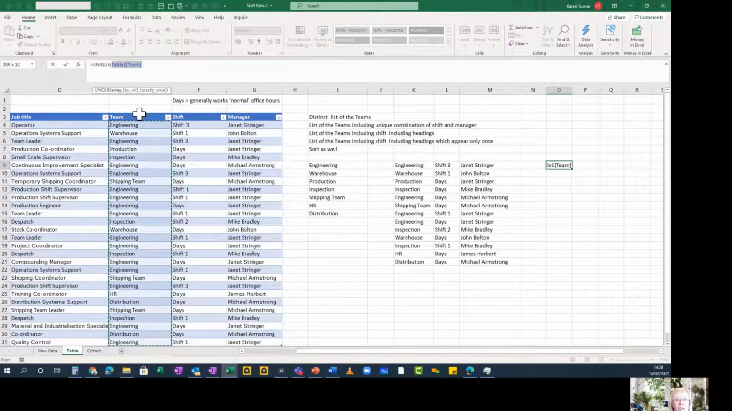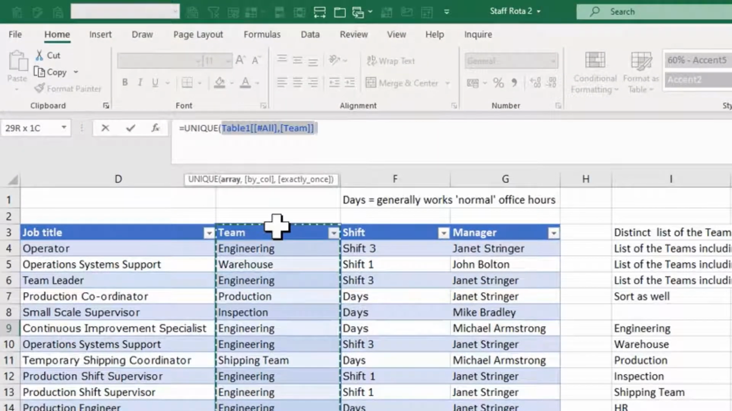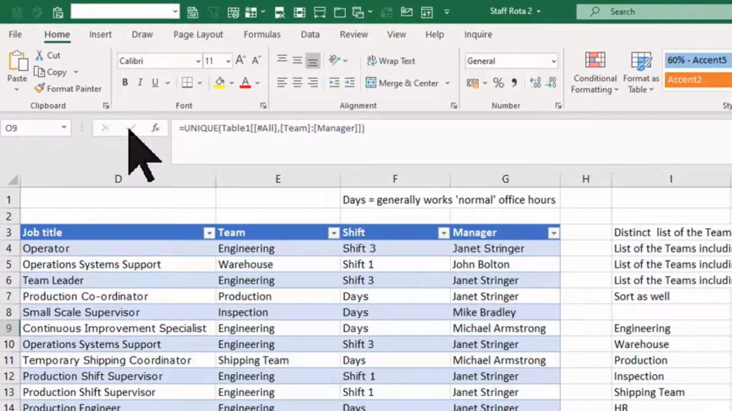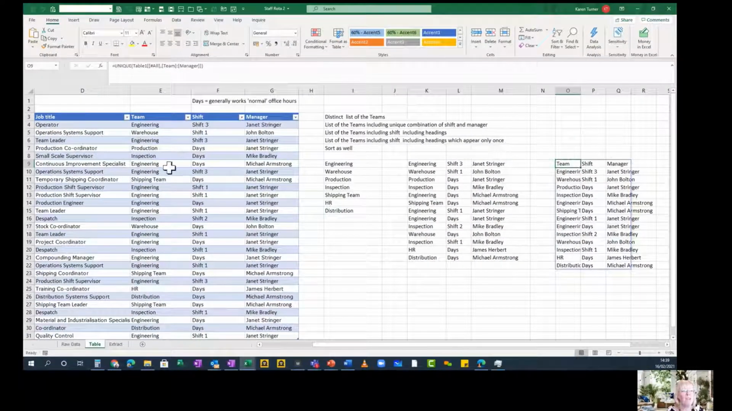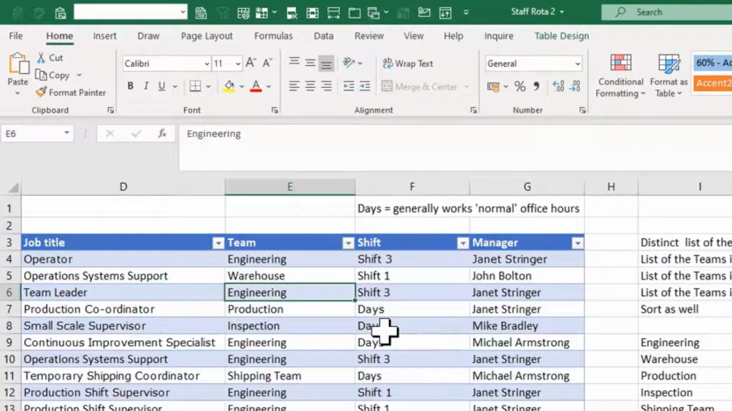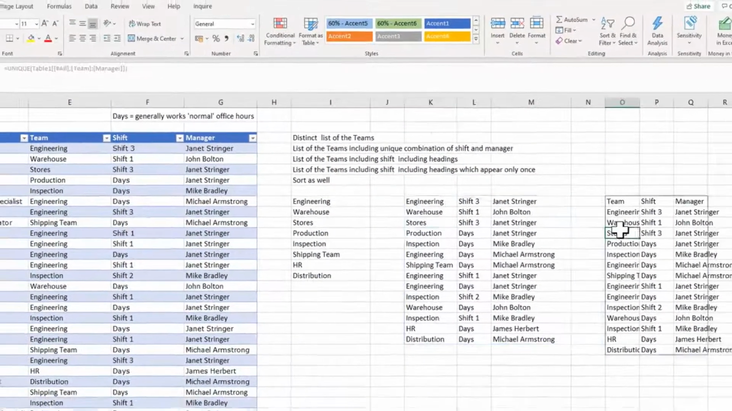This time, notice that when I click down, instead of just collecting the data underneath the heading, I click again to extend it, keep my finger on the mouse. It's become a big fat plus, and I drag to the right to include the other columns that I'd like to have data for. And there's my unique list, including the headings. And if I had another heading that was going to go in, these will update. So, for example, if I had another team, let's say this person here was in a brand new team, you'll see stores has appeared in all of the lists.